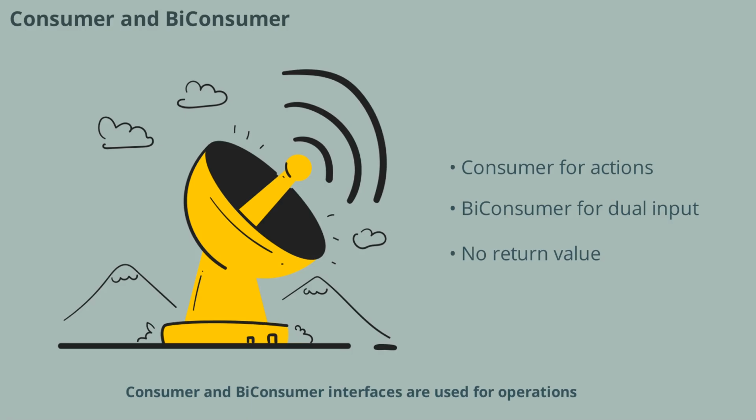Consumer and BiConsumer interfaces are used for operations that take input but do not return a result. Consumer works with a single argument, while BiConsumer handles two. These are useful for performing actions like printing, logging, or updating values. In interviews, you may be asked to use Consumer or BiConsumer in scenarios such as processing collections or handling events.